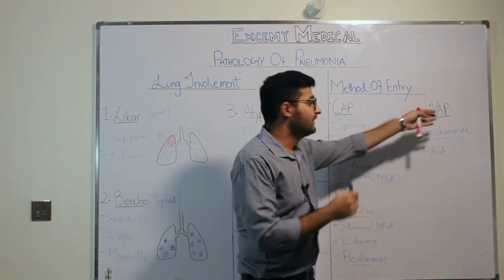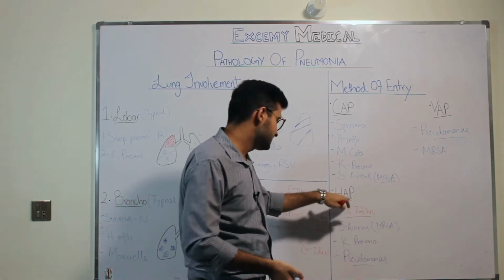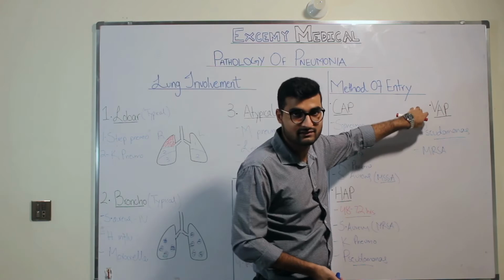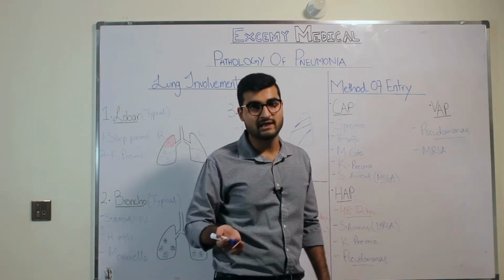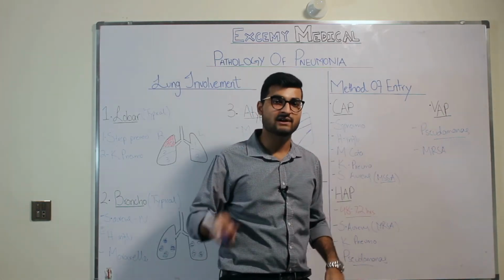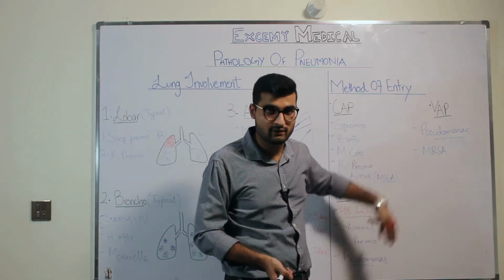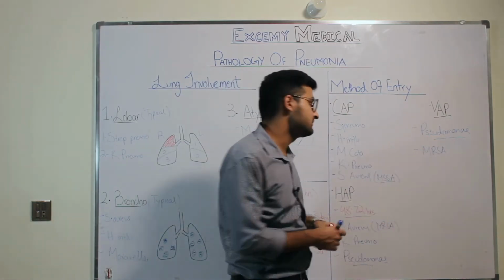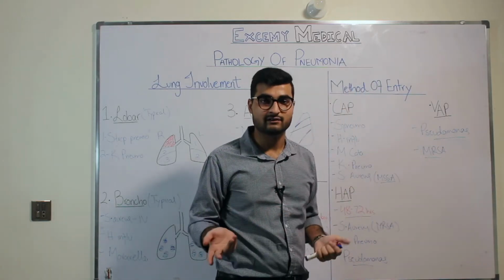MRSA also comes here. Obviously, you would be seeing that there is an overlap. So the thing is, with ventilators you also get intubated in a hospital setting, right? So this is also in the hospital, and this is also in the hospital. The only difference is that in hospital-acquired pneumonia, the patient may or may not be intubated. When they're intubated, it becomes ventilator-associated. If they're not intubated but in the hospital, it's hospital-acquired pneumonia, which is why you will see an overlap of multiple organisms. So we have Pseudomonas and MRSA in ventilator-associated pneumonia.